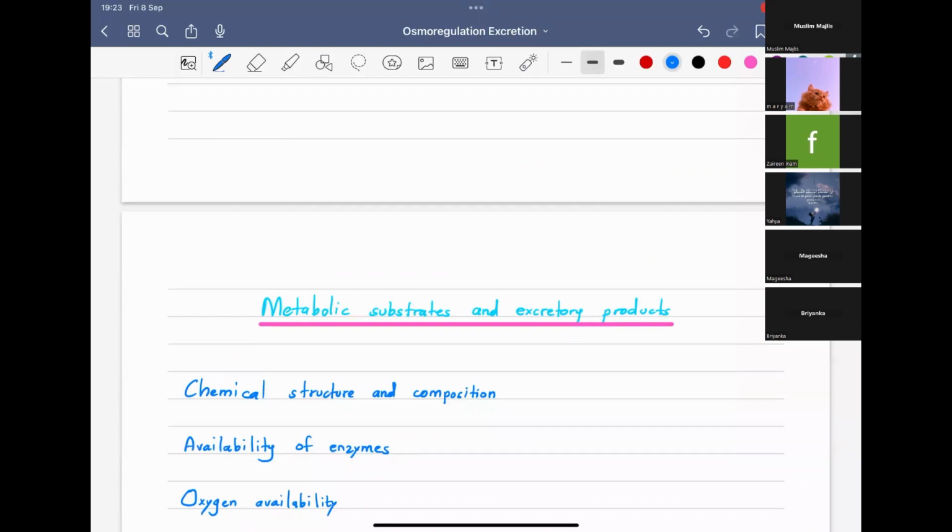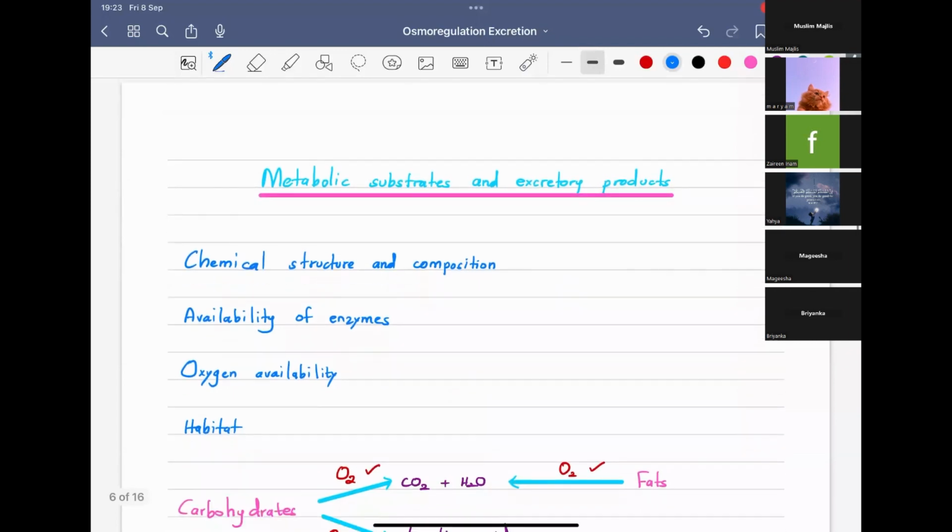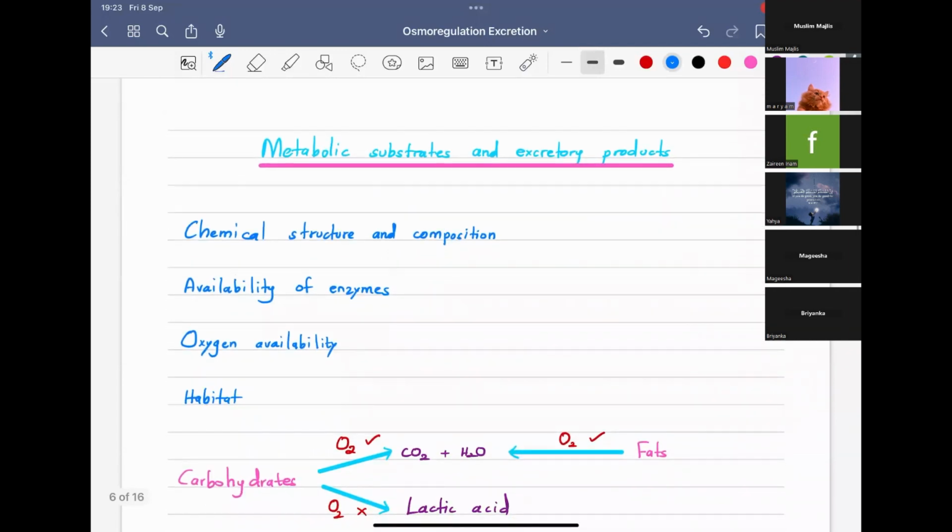So we are moving into the second part, that is the relationship between the metabolic substrates and excretory products. So what are the metabolic substrates? You can really answer. Carbohydrates, fats, lipids, nucleic acid, and proteins.